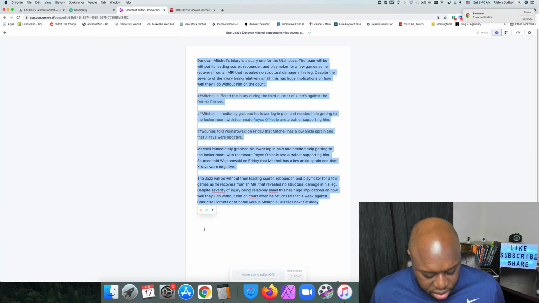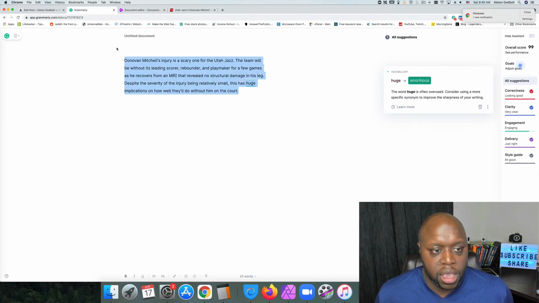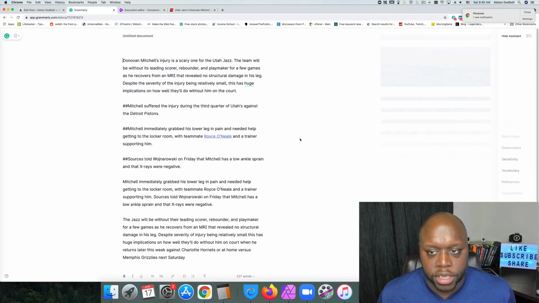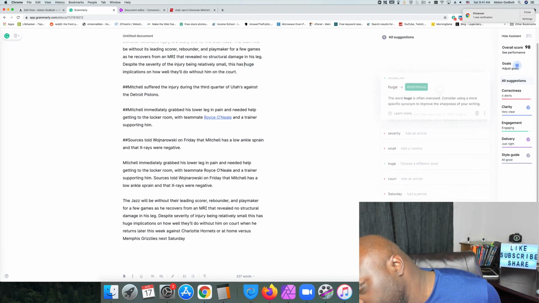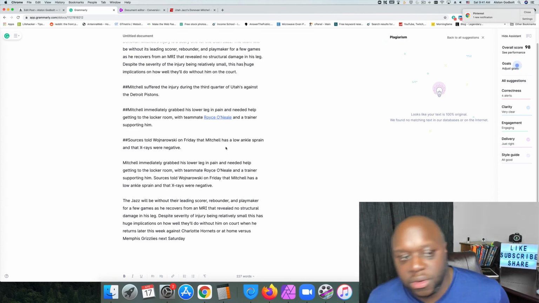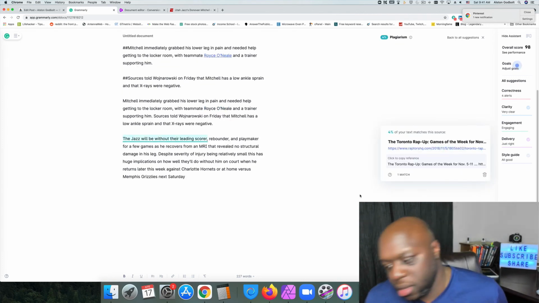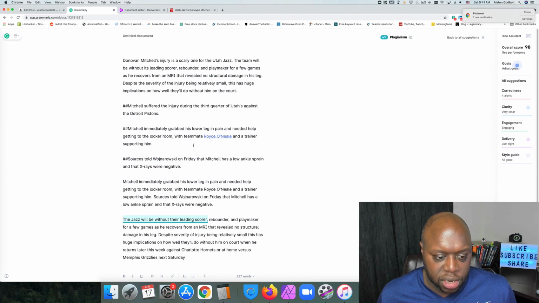But if we copy this here, we'll jump over to Grammarly, and we'll see how much is being plagiarized, being directly lifted. So if we click on plagiarism checker down here, it says that the information is 100% unique. So we know that actually it's saying that it's about 4% plagiarized, which is interesting because we know that some of this is directly copied and pasted. So the good and the bad is that it does give out unique content.